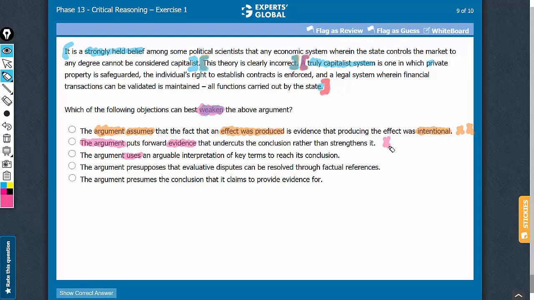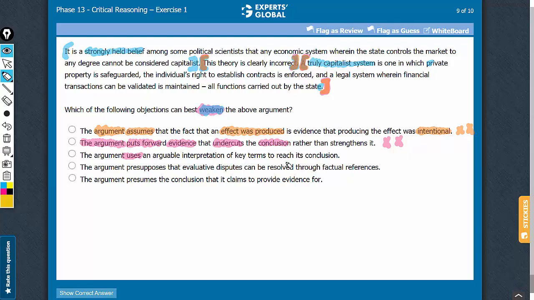So answer choice B should be eliminated. Besides, whatever he has said here is not undercutting his conclusion. The conclusion is that the theory is clearly incorrect, and whatever he has said after this is not undercutting his conclusion, and therefore to say that he puts forward something that undercuts his conclusion is not correct. So one more reason why B is incorrect.